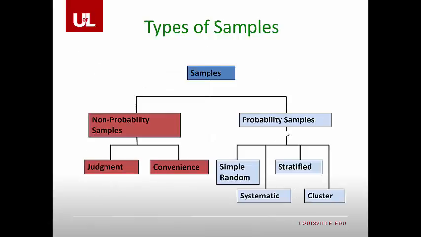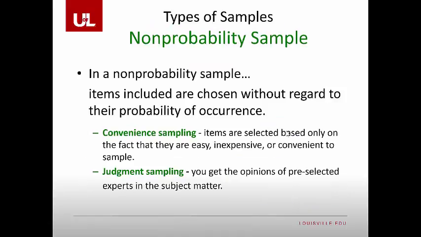Let's talk about the different types of samples. There are non-probability samples, which are often made just due to pure judgment or convenience. And then there are the ones that we use for scientific purposes, which are probability samples. And these can come in four different variants: a simple random sample, a systematic sample, a stratified sample, and a cluster. In a non-probability sample, items included are chosen without regard to their probability of occurrence.